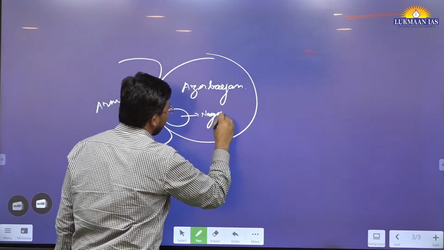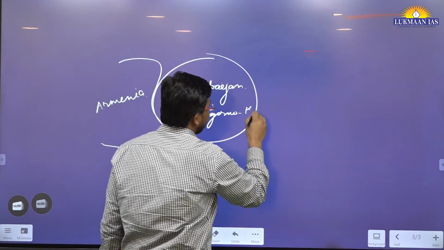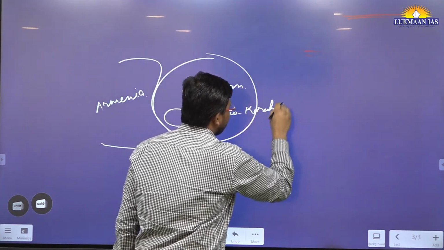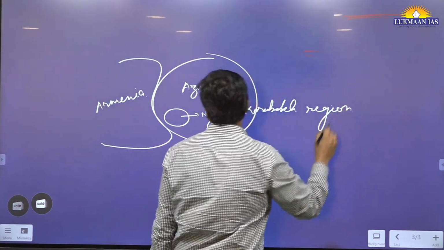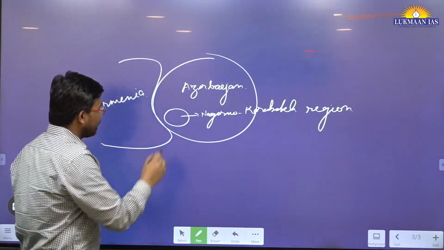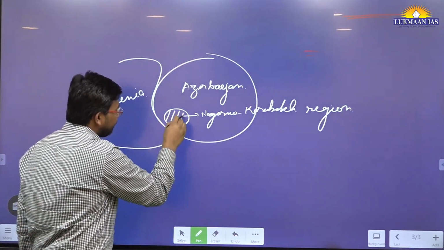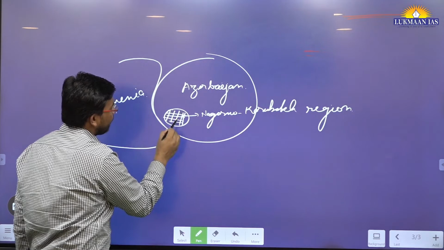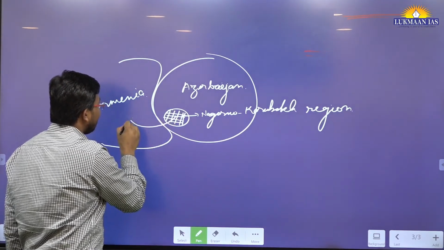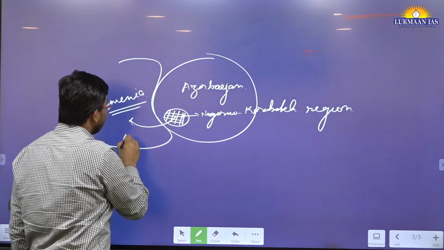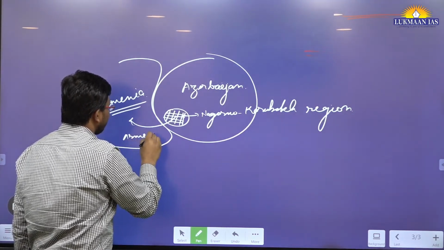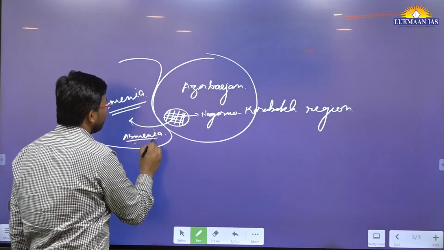This region has been under a lot of tension because the people who reside in the Nagorno-Karabakh region are ethnically Armenian. Their roots belong to Armenia.